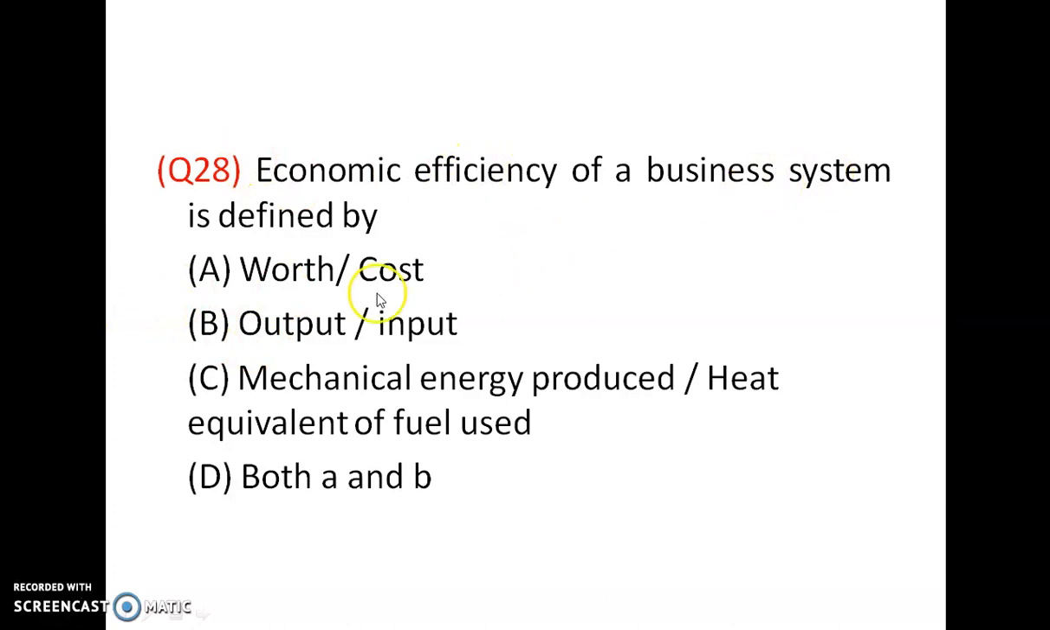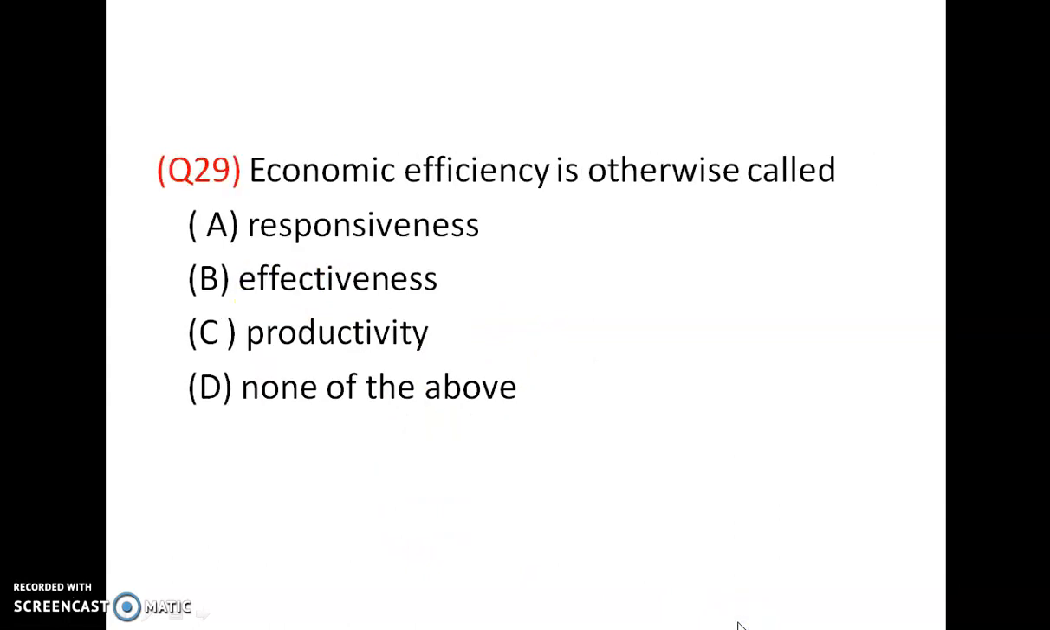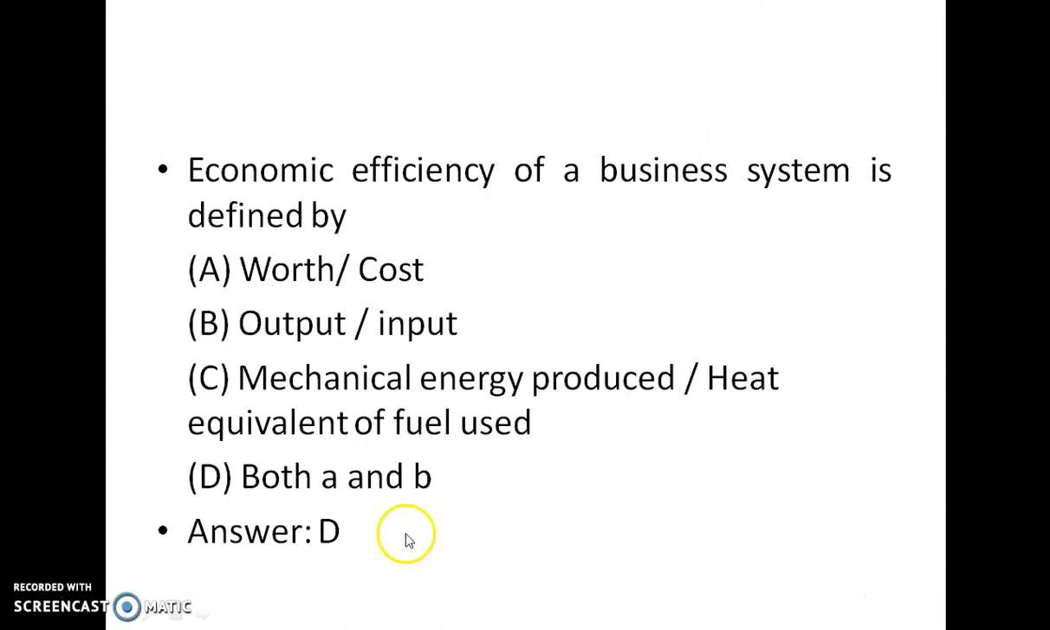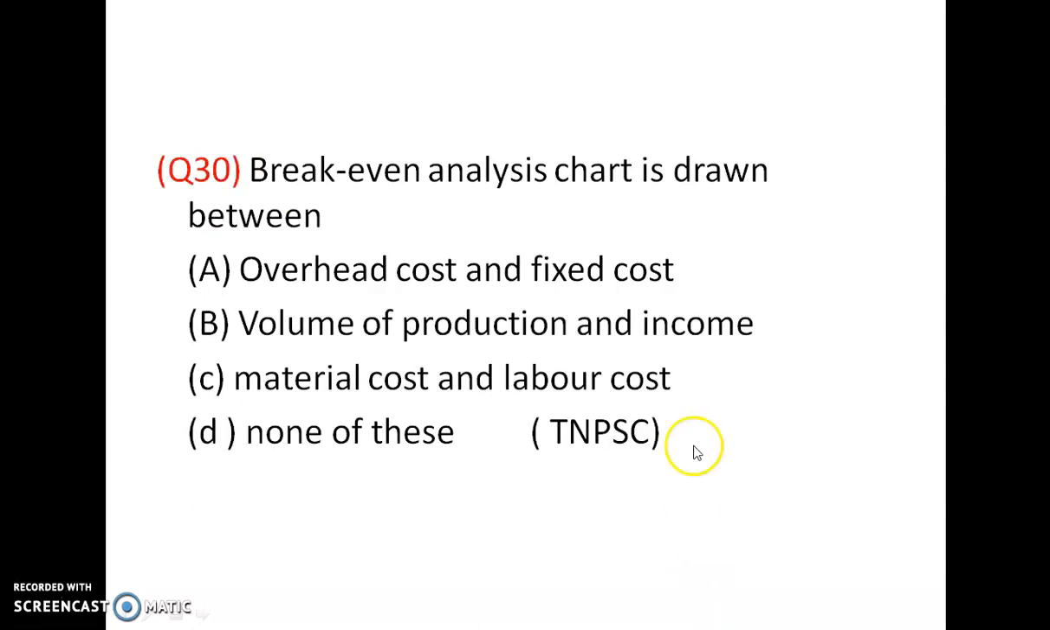Economic efficiency of a business is defined by work by cost as well as output by input, both A and B. Answer is D. Economic efficiency is otherwise called productivity. So productivity equals output by input. Productivity can be improved by increasing the output and reducing the input. Answer is C.